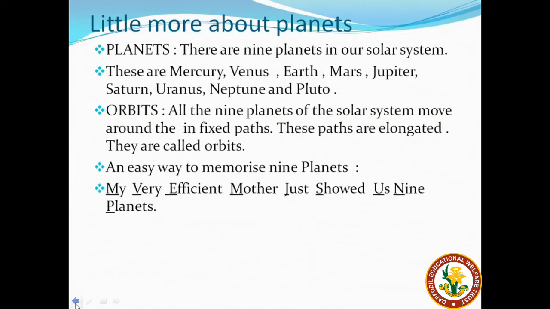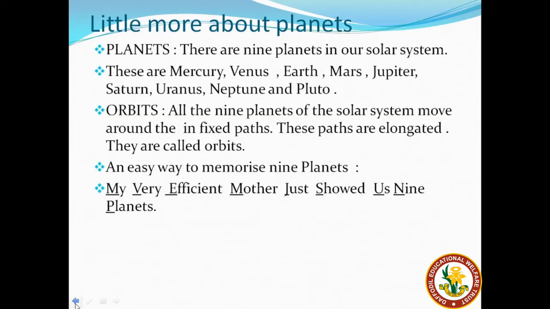There is an easy way to memorize the 9 planets. Many times we find that students are not able to memorize the names of the planets in a pattern, that is, from the Sun towards the outer planets, as per their distance from the Sun.